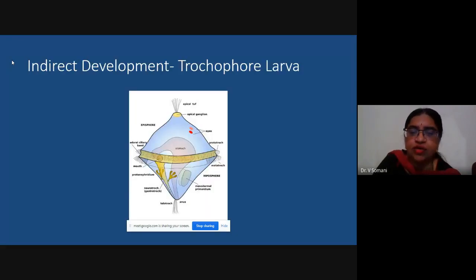Now, yes, this is the trochophore larva which I mentioned. So you can see the apical tuft of cilia. You can see the presence of hair. The characteristic of this larva is that there are bands of cilia which are seen in the diagram. On the upper side, you can see the apical tuft, the tuft of hair. And in the middle portion of the body of this larva, you can see ciliary bands. So this is the characteristic of the larva. And on the lower side also, you can see a bunch of hair. So the characteristic of ciliary bands is seen in trochophore larva.